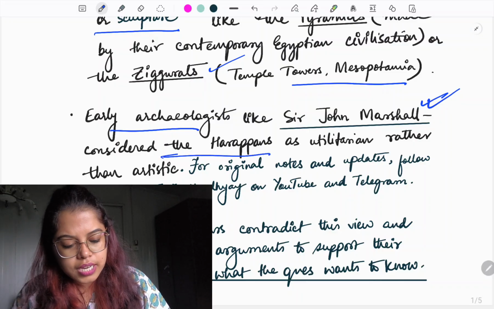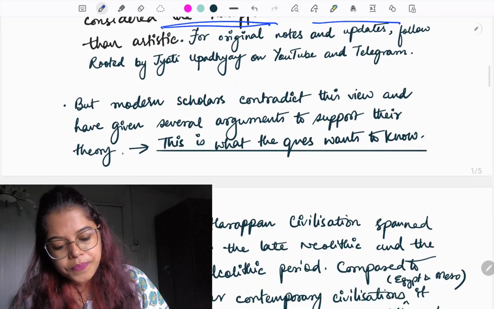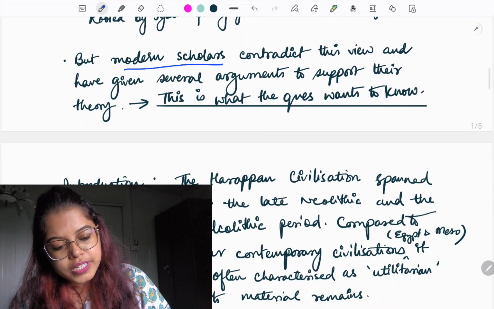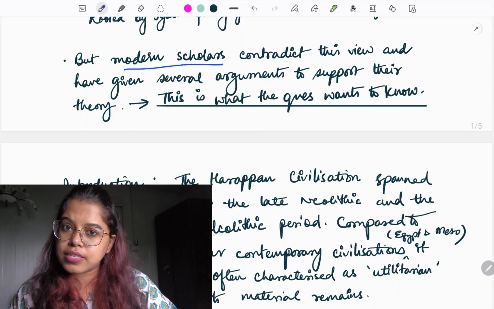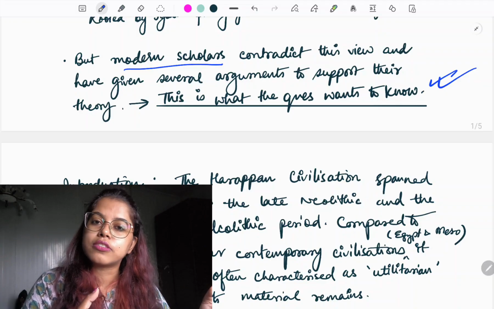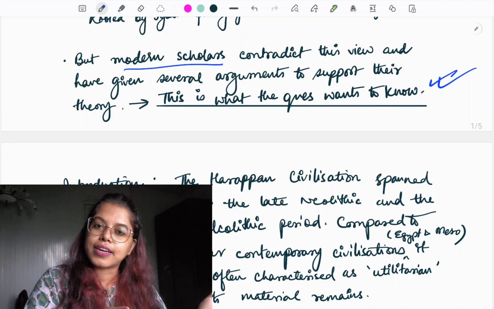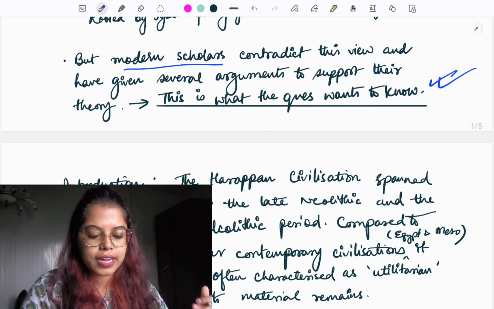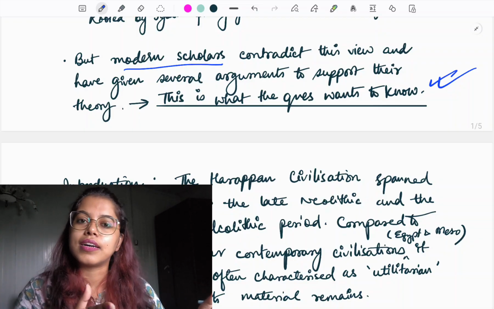So he considered the Harappans as utilitarian rather than artistic, right? But modern scholars contradict this view and have given several arguments to support their theory, right? And this is what the question asks to know, whether you have done your readings or not, कि notes के बाहर आपने पढ़ा है कि नहीं, आपको पता है कि नहीं कि करंट में चीज़ें क्या चल रही हैं या फिर क्या करंट डेवलपमेंट्स हुए हैं in historical analysis regarding the Harappan civilization.